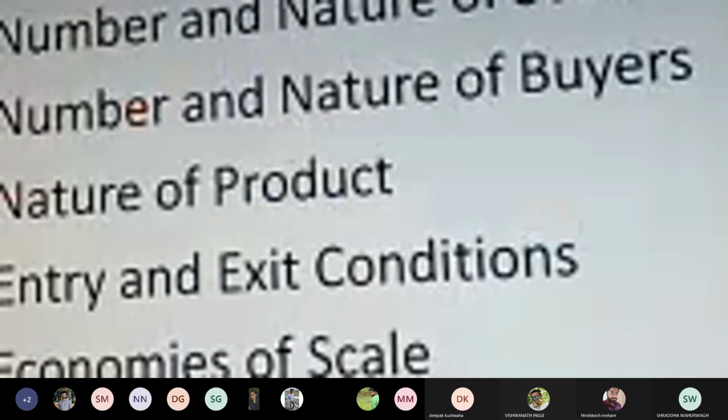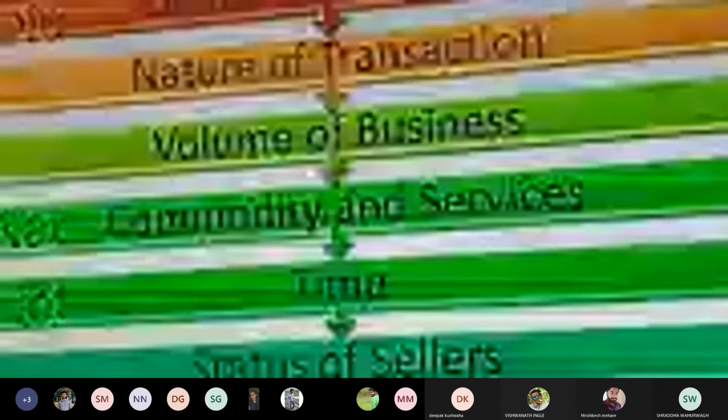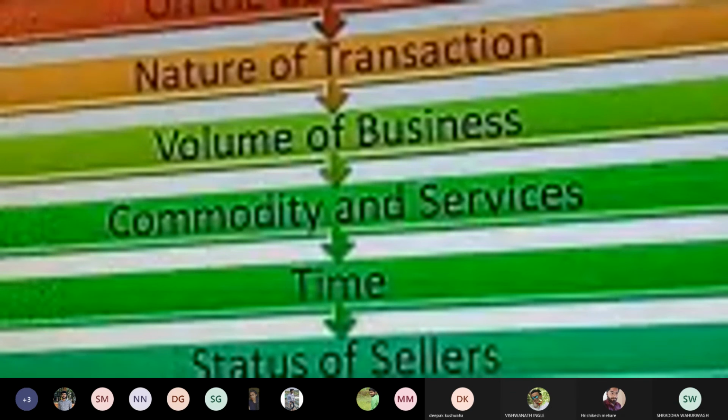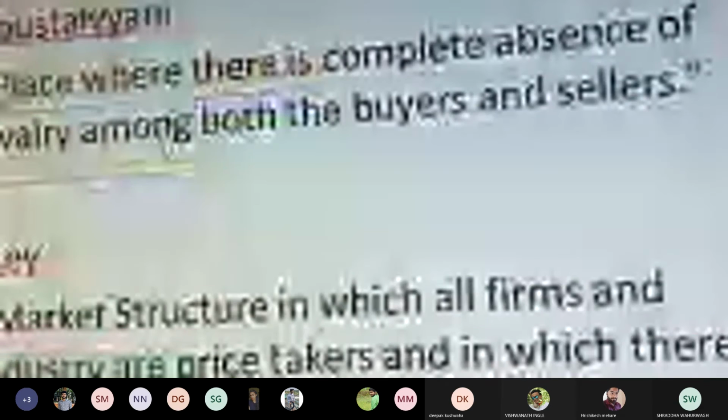Determinants of market structure are the number and nature of sellers, number and nature of buyers, nature of the product, entry and exit conditions, and lastly the economies of scale. So we have dealt with all these terminologies in detail. The basis of classification of market is area, nature of transaction, volume of business, commodity and services, time, status of sellers, legality, and lastly the nature of competition.